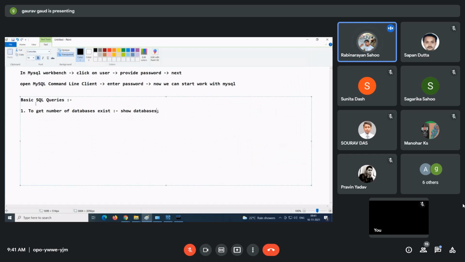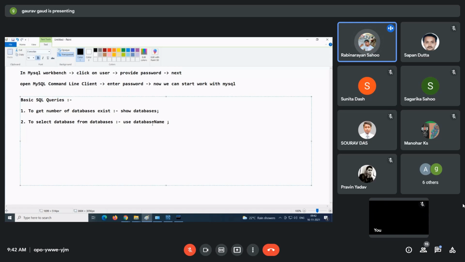So here, to select a database from the databases, use database name. What is the query?